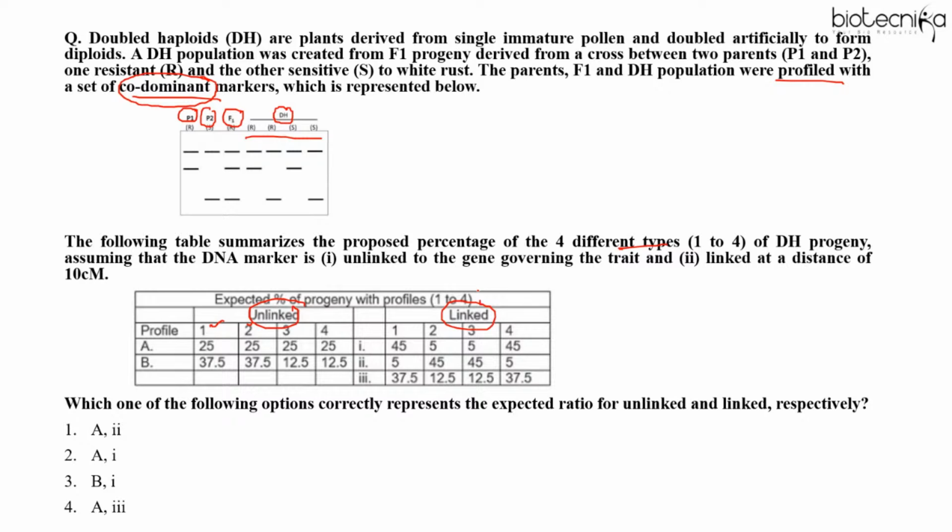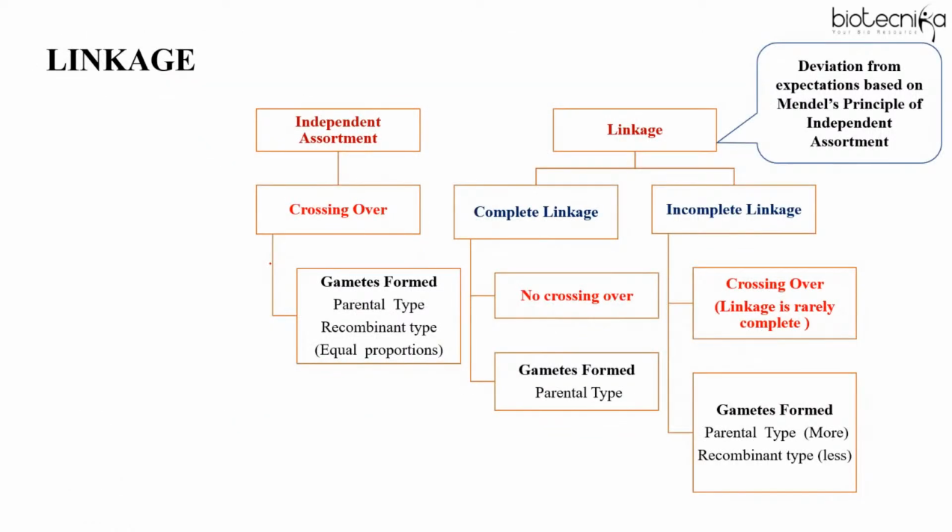So basically, what is linkage? Linkage is considered to be a deviation from Mendel's principle of independent assortment. As we are talking about a marker gene, linkage means that genes are always inherited together. The chances of them undergoing crossing over are very less. So if the marker is linked with the gene, it will always be inherited together. So the concept here to always remember is independent assortment.